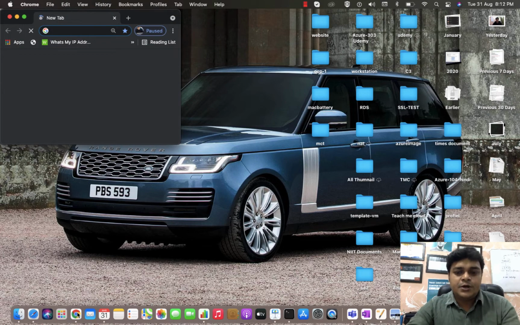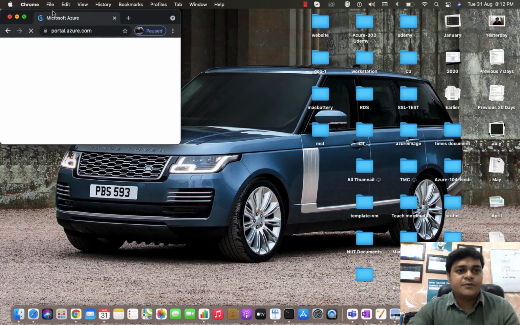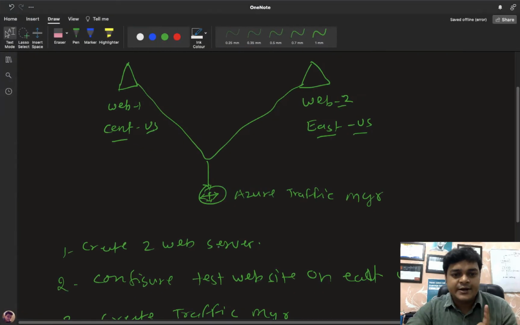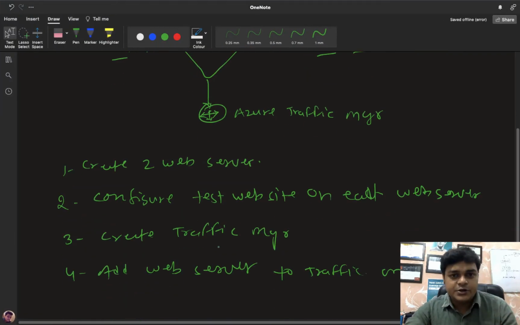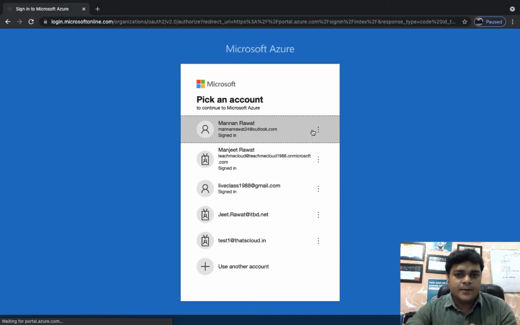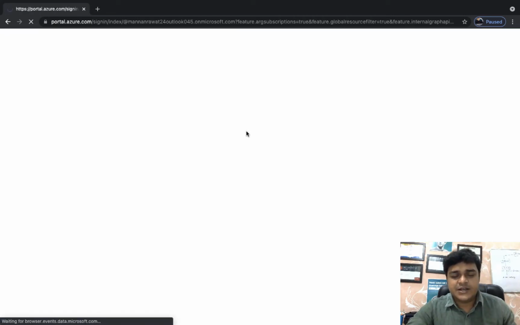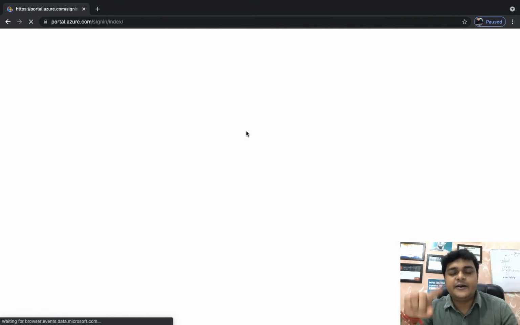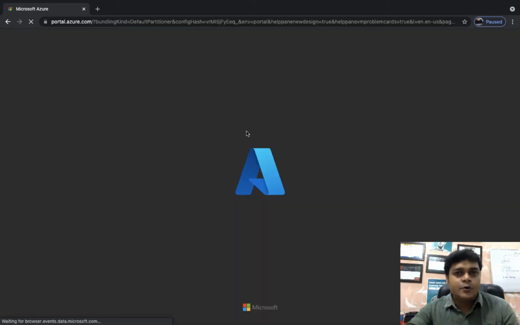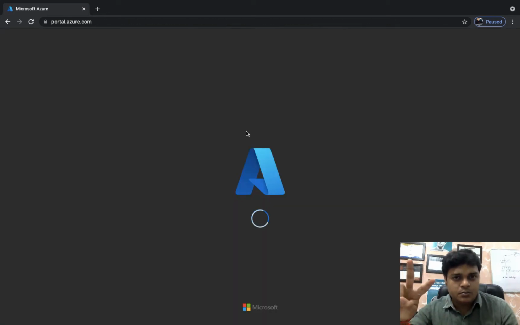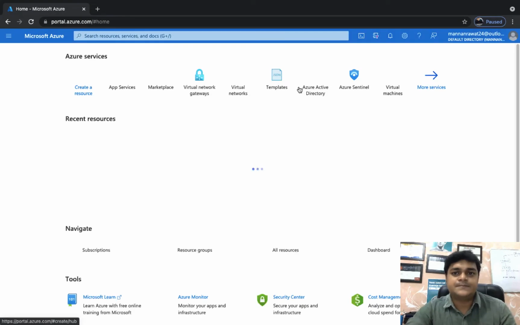We need to open the Azure portal, and as per the agenda, we need to create at least two web servers in two different locations. For the web servers, I'm going to use WordPress. We will create one WordPress in the Central US location, and the second WordPress in the East US or West US location, and after that we will manage the load of both servers with the help of Traffic Manager.